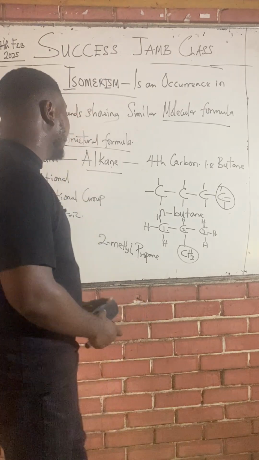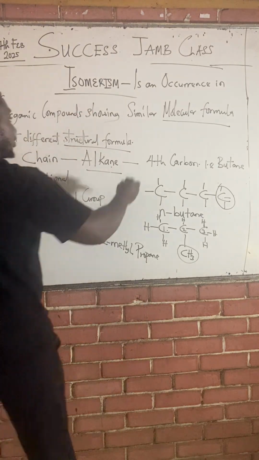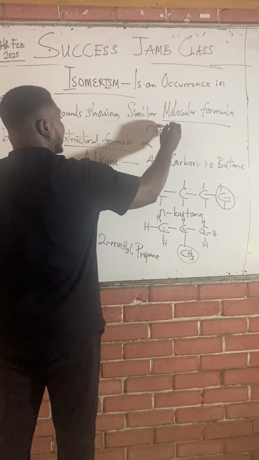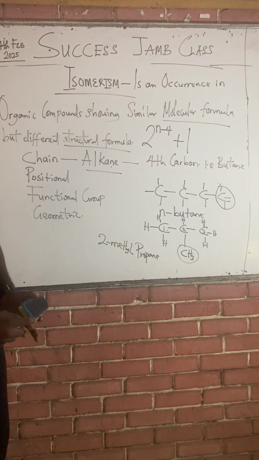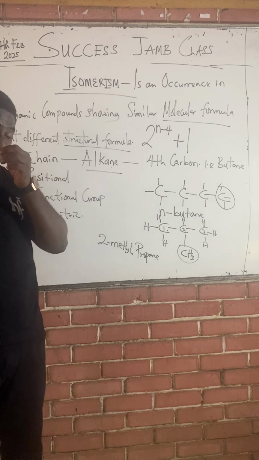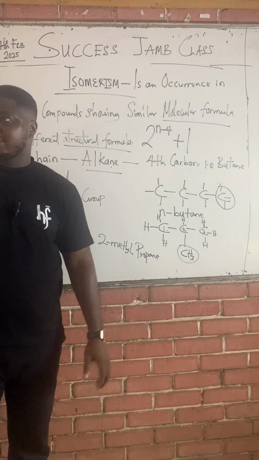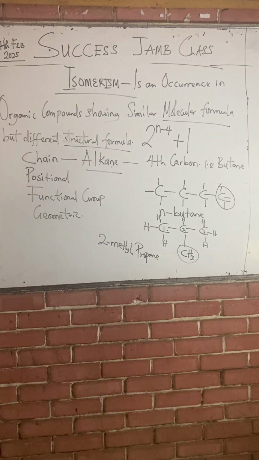And we gave you that formula to determine the number of isomers: 2 raised to power n minus 4 plus. Please don't forget this formula. This formula works for chain isomerism, which is isomerism in the alkane family.